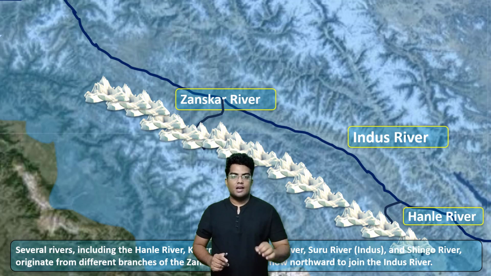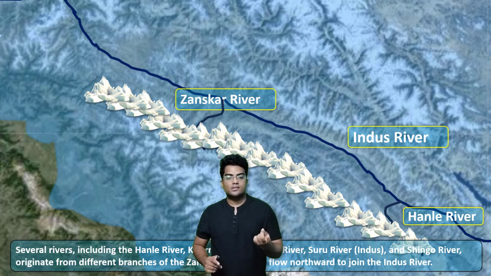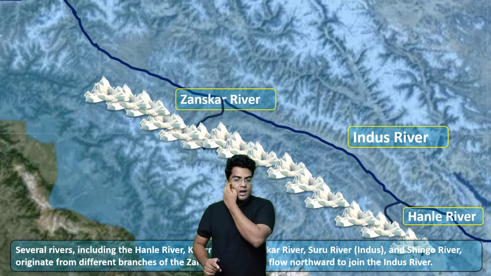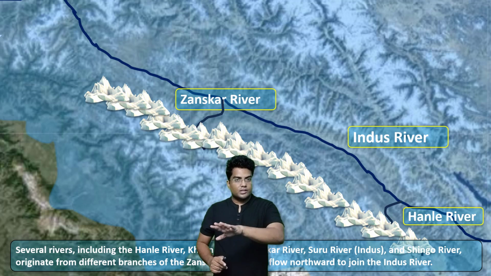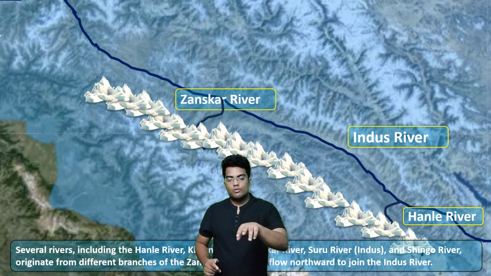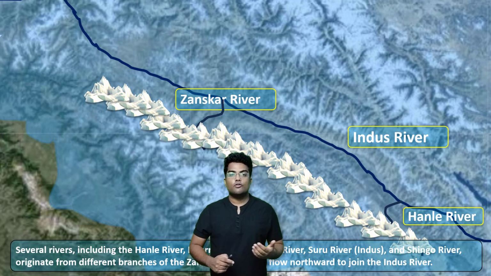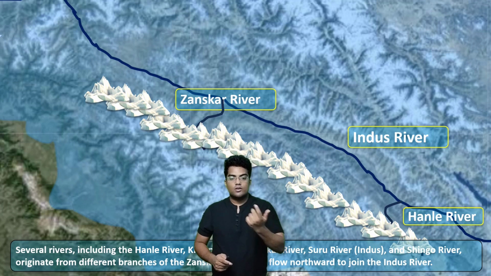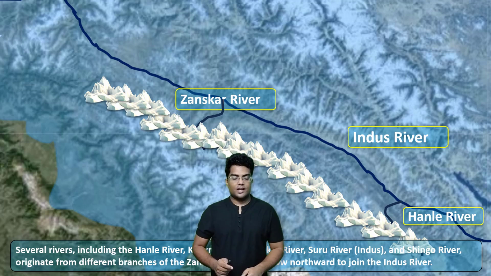Yes. Okay, remember there are four important rivers that rise. That's the Kurna River, the Zanskar River, the Suru River, and the Hanle River. Okay, so these are the most important rivers. However, we could not find where the Kurna River or the Suru River rises or what their direction is. So I have just mentioned the Zanskar River and the Hanle River, right?